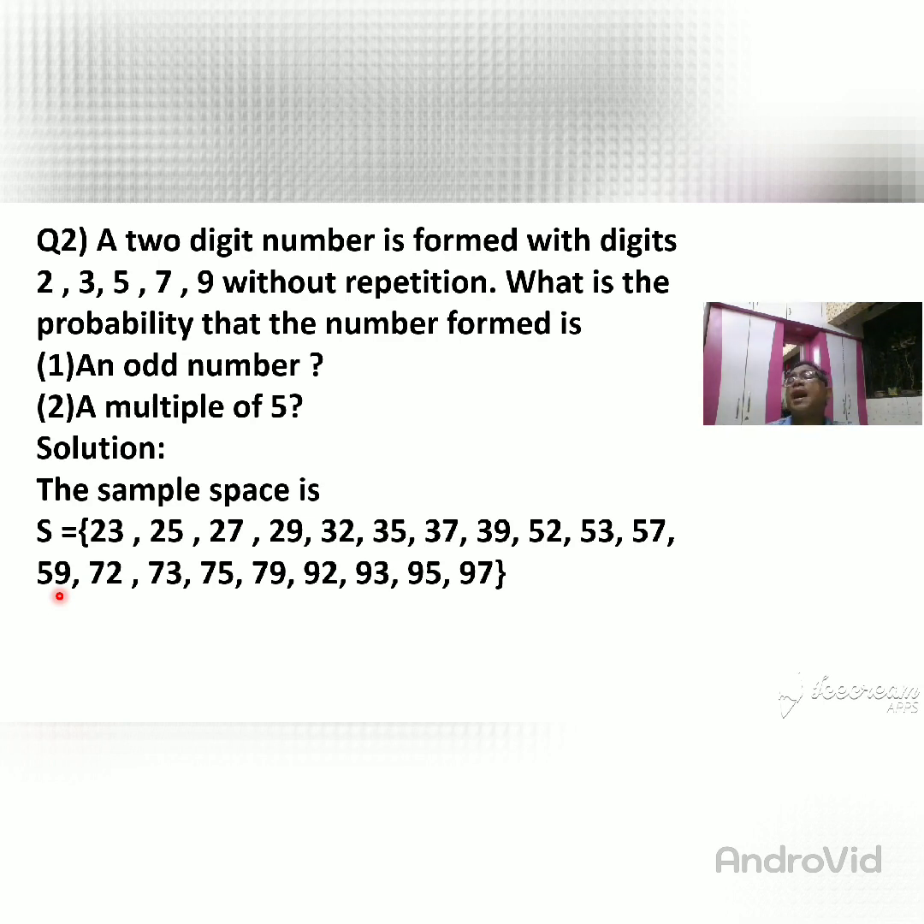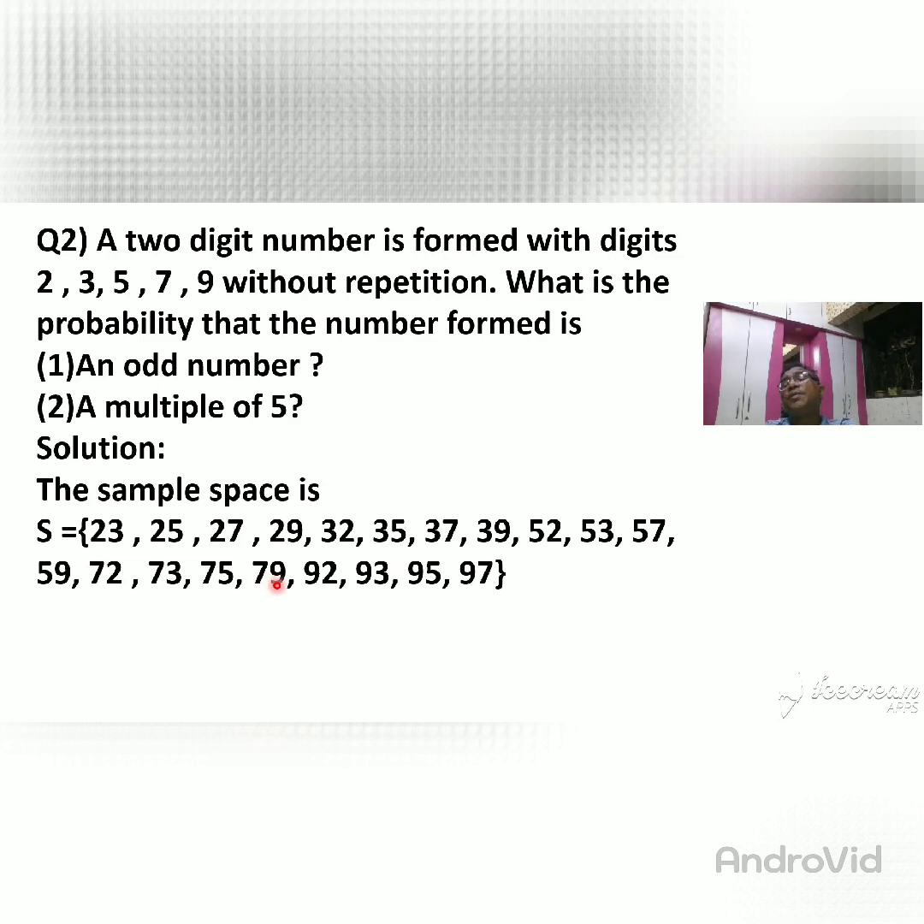So after 5, which number is there? 7. So what do you take? 72. So here I write 72. After 7 you make a pair with 3, 73. So here I write 73. After 7 you make a pair with 5, so you get 75. Then after 7 you make a pair with 9, meaning 7 pairs with 9, so you get 79.